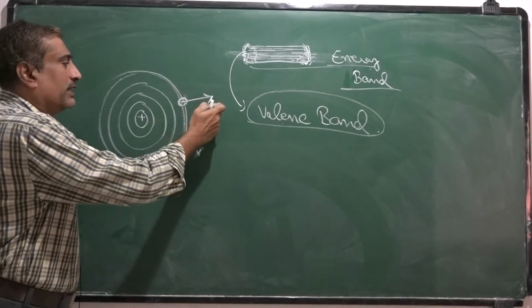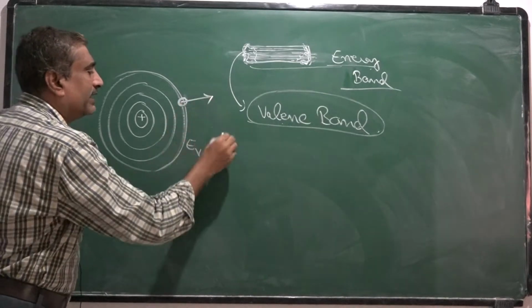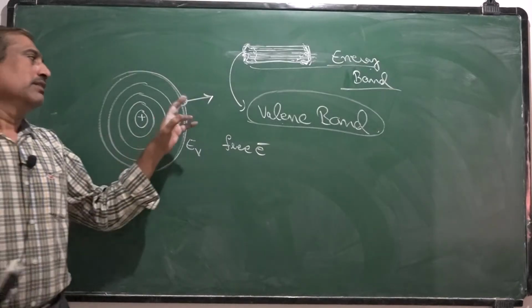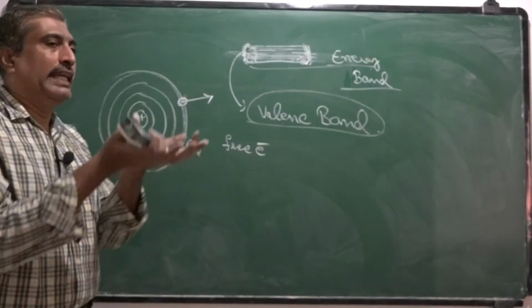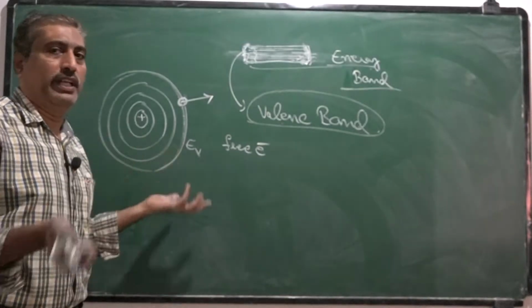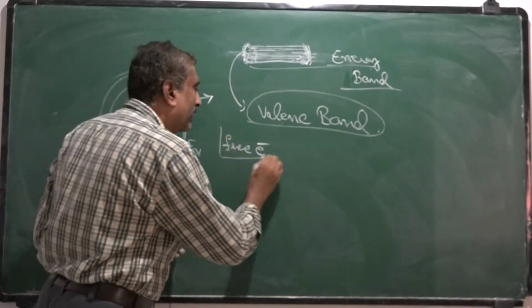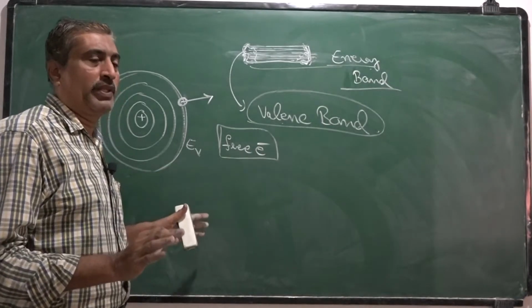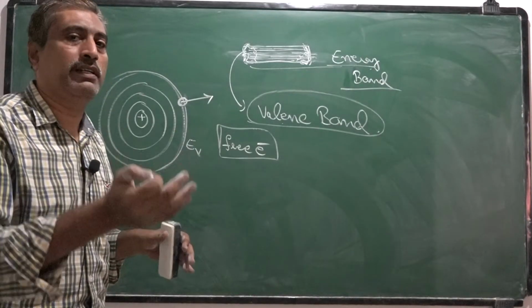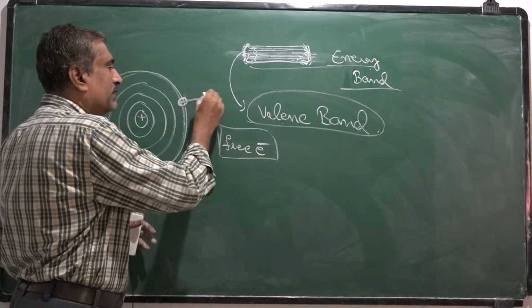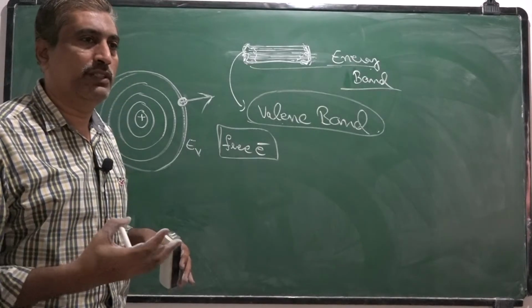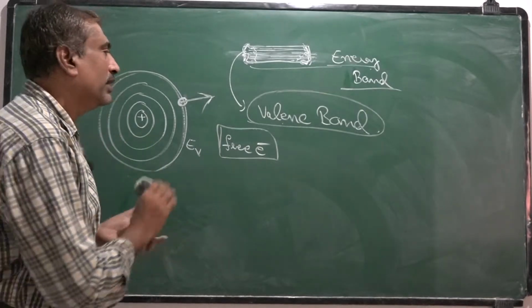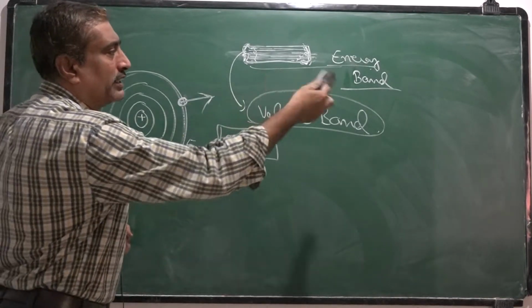Okay, an electron comes out of this atom by gaining external energy, and that electron is called a free electron. When an electron in the outermost orbit gains external energy and becomes a free electron, these free electrons are responsible for conduction of current in a solid. In conductors, normal temperature is sufficient to provide thermal energy so that electrons become free electrons. But it is not so in the case of insulators and semiconductors.